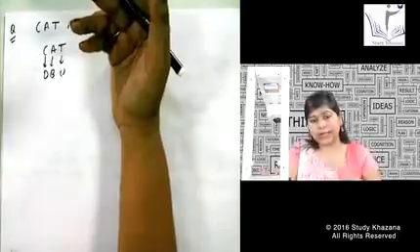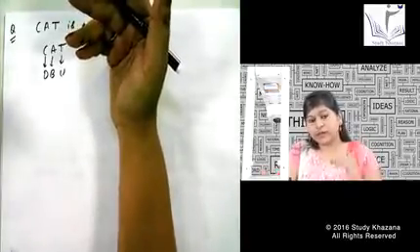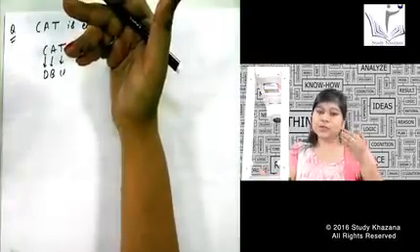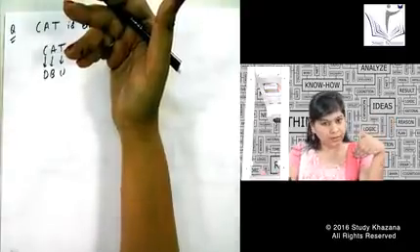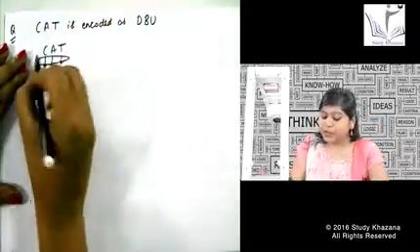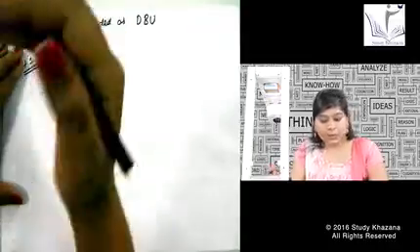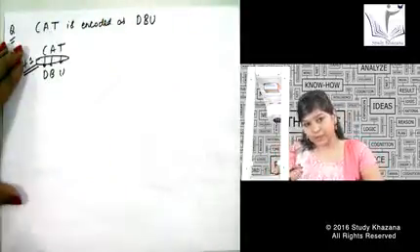Why have I written at the place of C, D, and at the place of A, B, and at the place of T, U? This is a simple series that says it is plus 1. If I count my ABCD, after C comes D, after A comes B, and after T comes U. So I say this is plus 1 pattern. It is very simple. I have just counted the letters and I have just included it as plus 1.